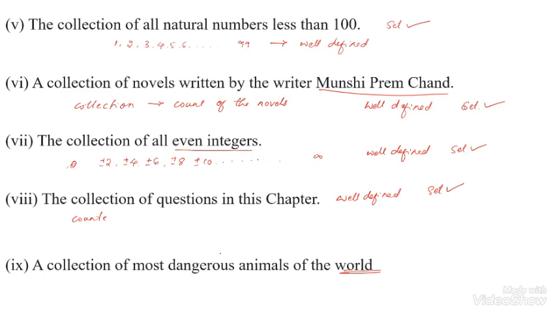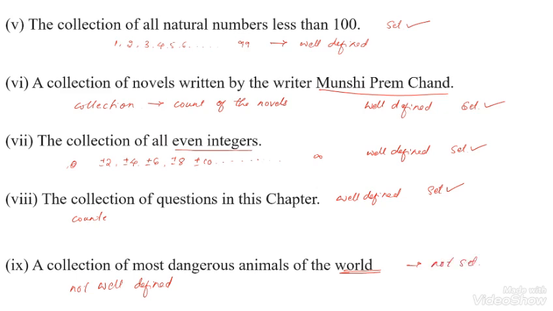In our daily life, we can see so many animals. So it is not well defined. So the statement is not a set.